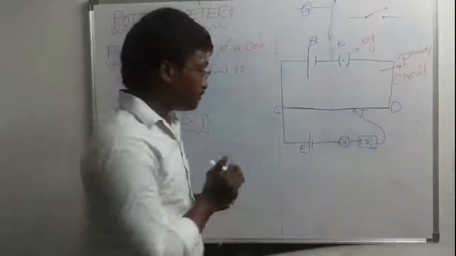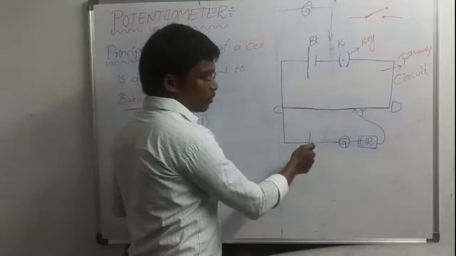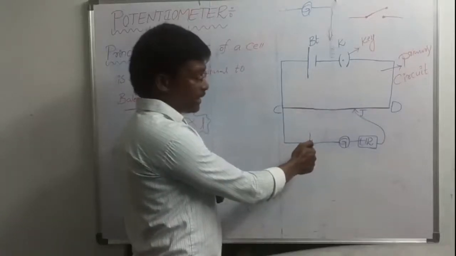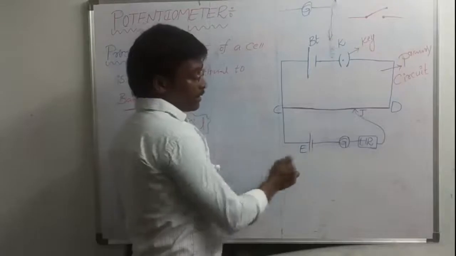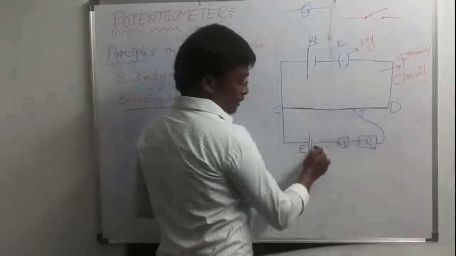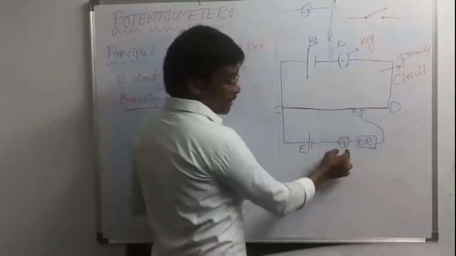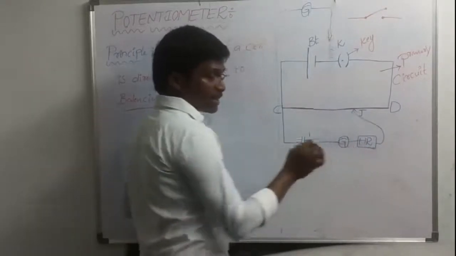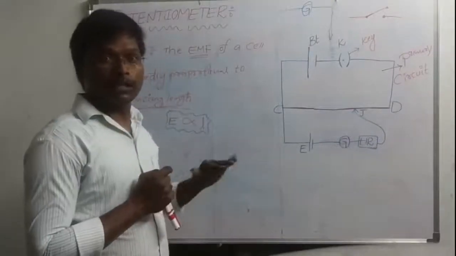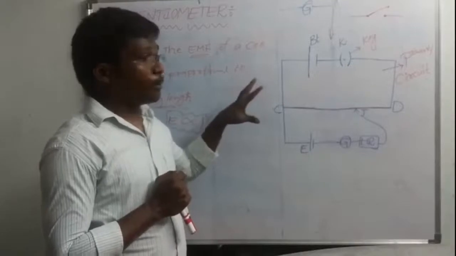Please remember, one end of the potentiometer wire is connected to the positive terminal of the electric cell, and the negative terminal of the electric cell is connected to the jockey, through, in the middle, the galvanometer and high resistance box. This is the construction of this potentiometer.